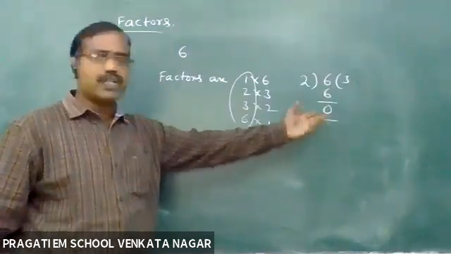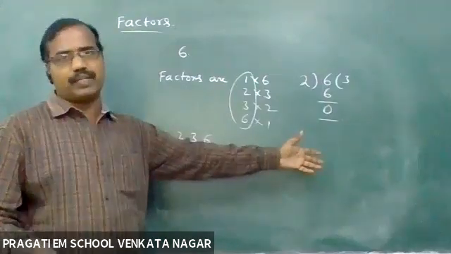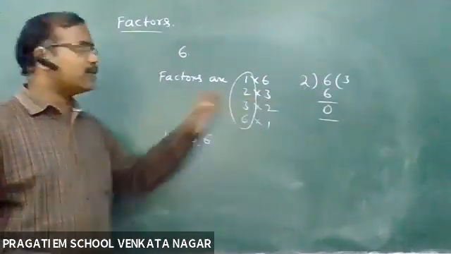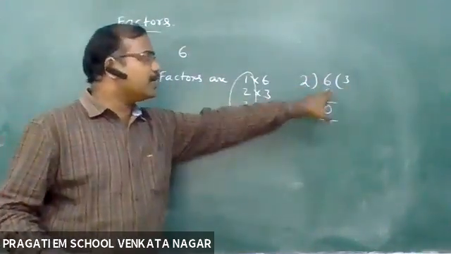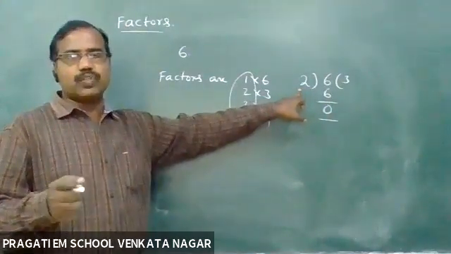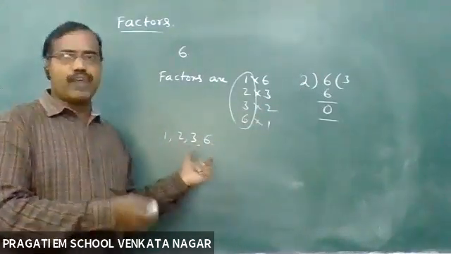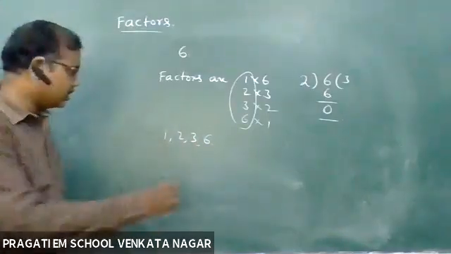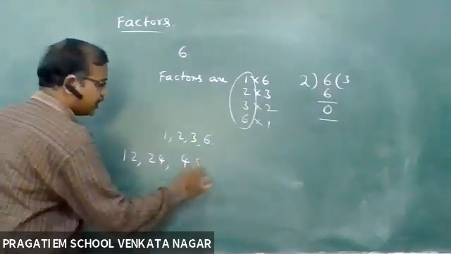Here the remainder is 0. It means it is dividing 6 without leaving any remainder. That's why we can say that 2 is a factor. Here, with dividend and divisor, you can say 2 is the divisor. Also 2 is a factor. So in this way we can say these are factors. 1, 2, 3, 6. These are called the factors. See here, 12, 24, 48.